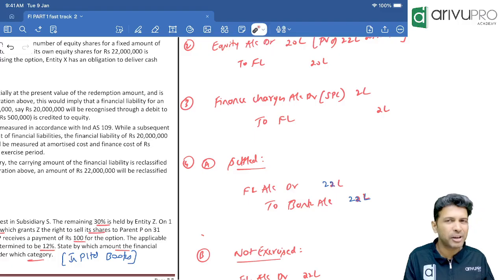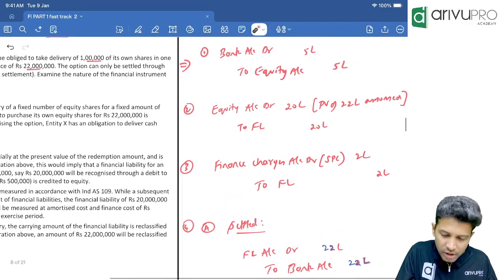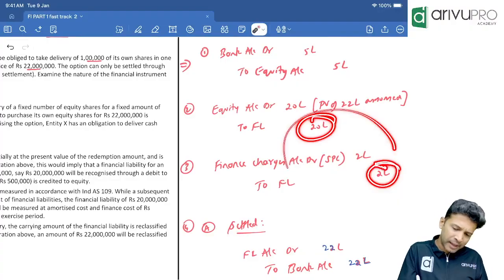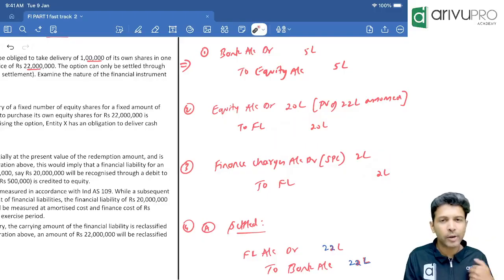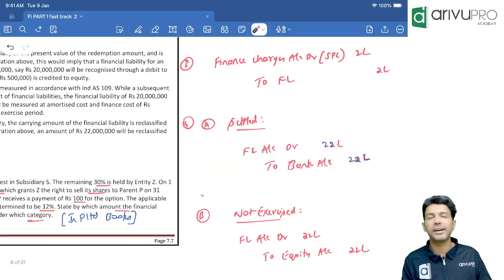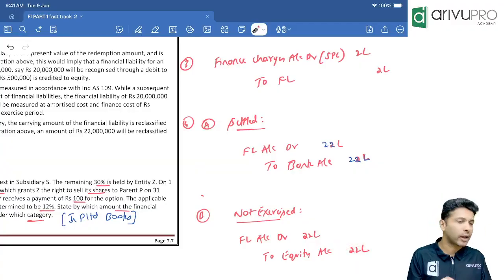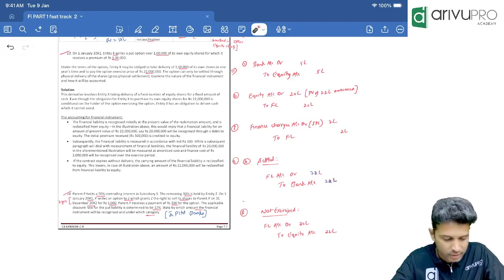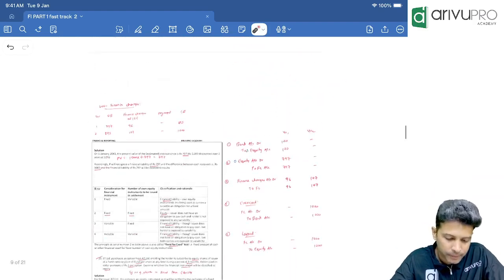How much financial liability have you created so far? If you want, you can just check. Here you credited 20, here you credited 2. So the financial liability balance in our books is 22 lakh credit, which you will cancel by debiting it. So financial liability debit 22 lakhs to other equity 22 lakhs. Over. This was just assumed for the sake of accounting. Okay, sir. And this is done.